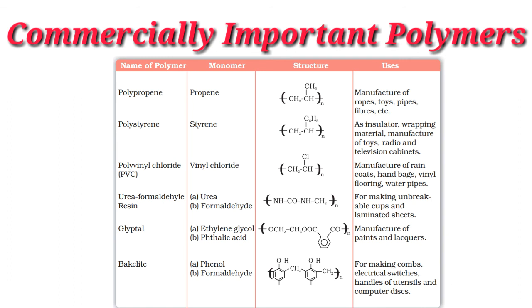Next one, bakelite. Monomers are phenol and formaldehyde. The structure is given there, and it is used for making combs, electrical switches, handles of utensils, and computer disk, etc.